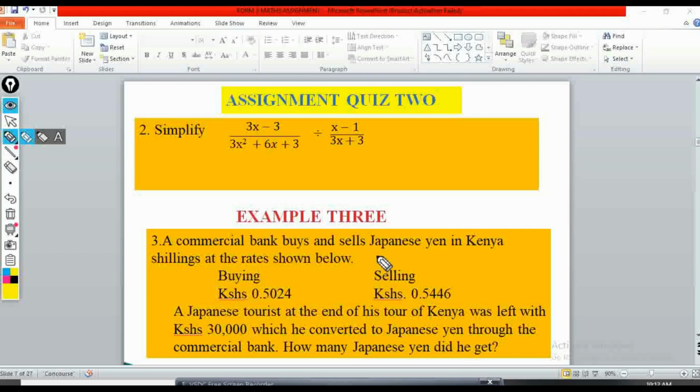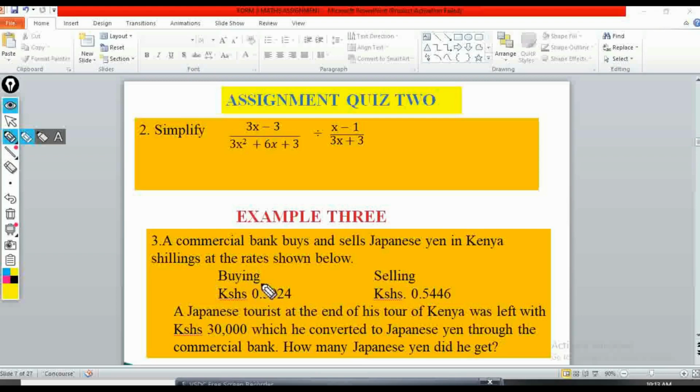So at times when you come across such a question, please try and think. Don't just start working out. You think it in that way. Just take the bank as the reference point, and you'll always get it right. Now we have a Japanese tourist.